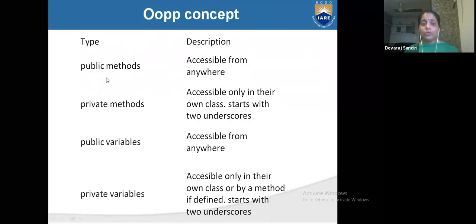See, these three are there. What are the types of access? Public method, private method, public variable, private variable. What is a public method? Public means anywhere the data and methods can be accessed. A public variable means your variable can be accessed publicly from anywhere. A private method means only the programmer, or whoever is the authority, can access the data, methods or variables privately.